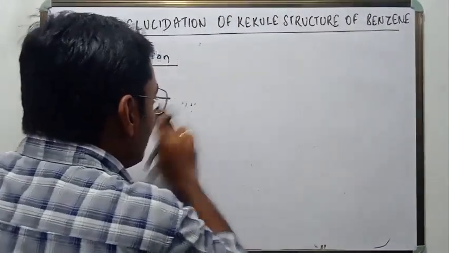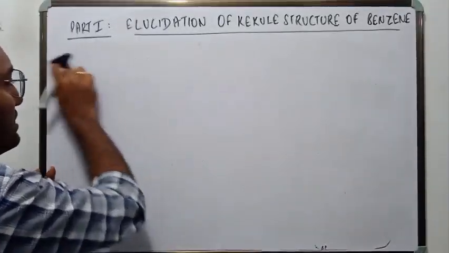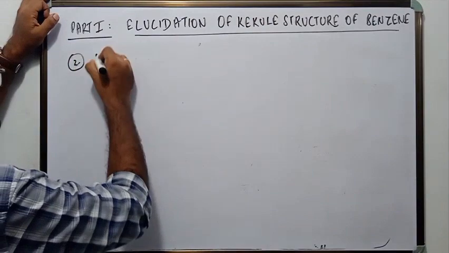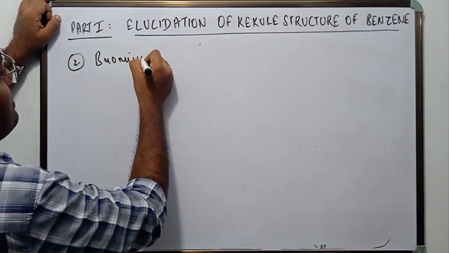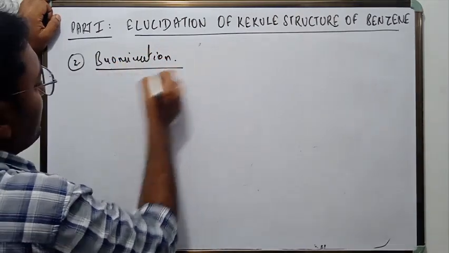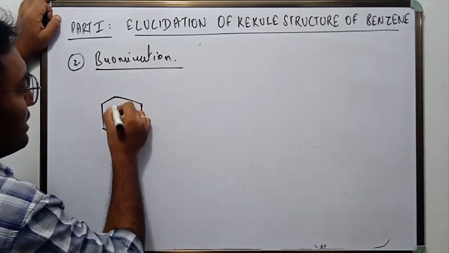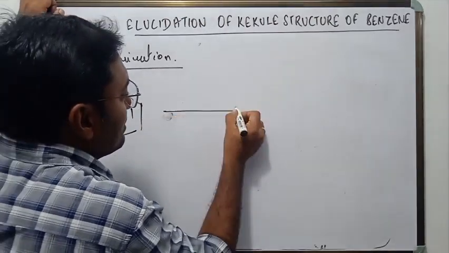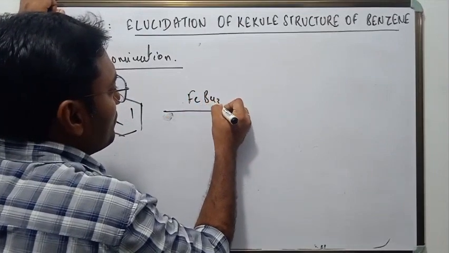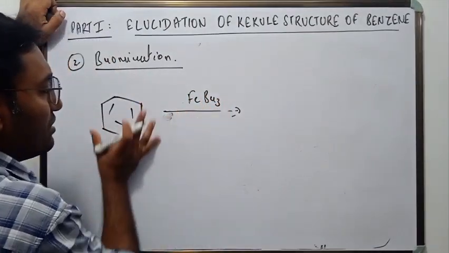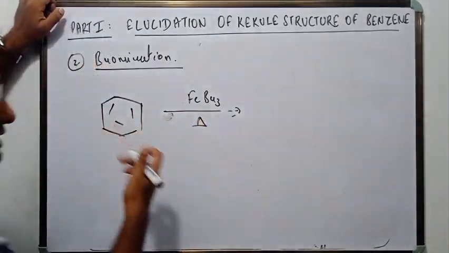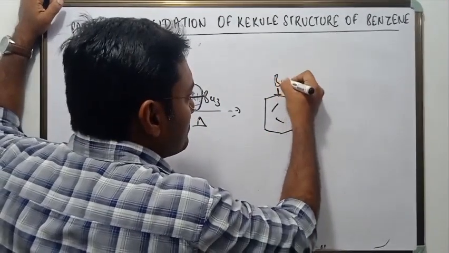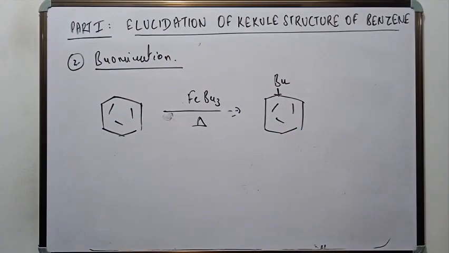Now, what is the second proof? The second proof is the bromination of benzene. So benzene was brominated. For bromination, you have to heat it with FeBr3 and boil benzene. Fine. So bromination takes place in this way and this is the result.